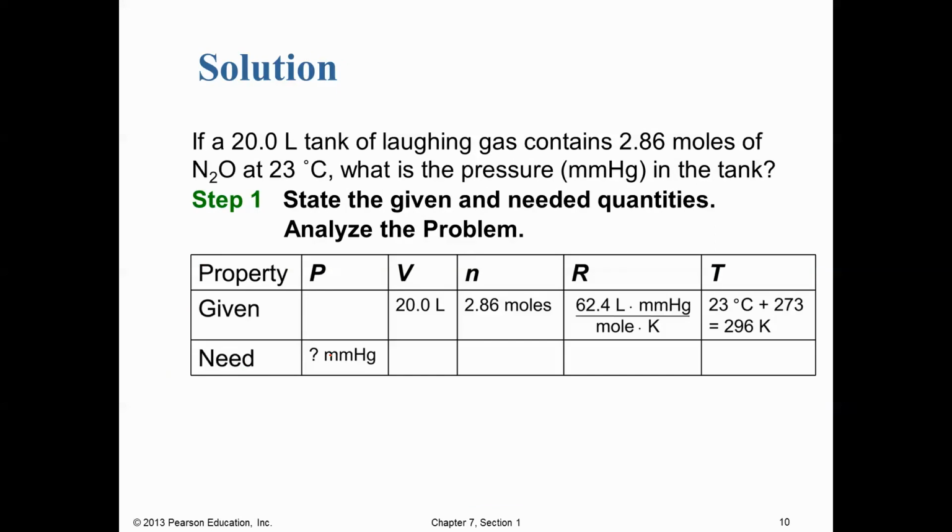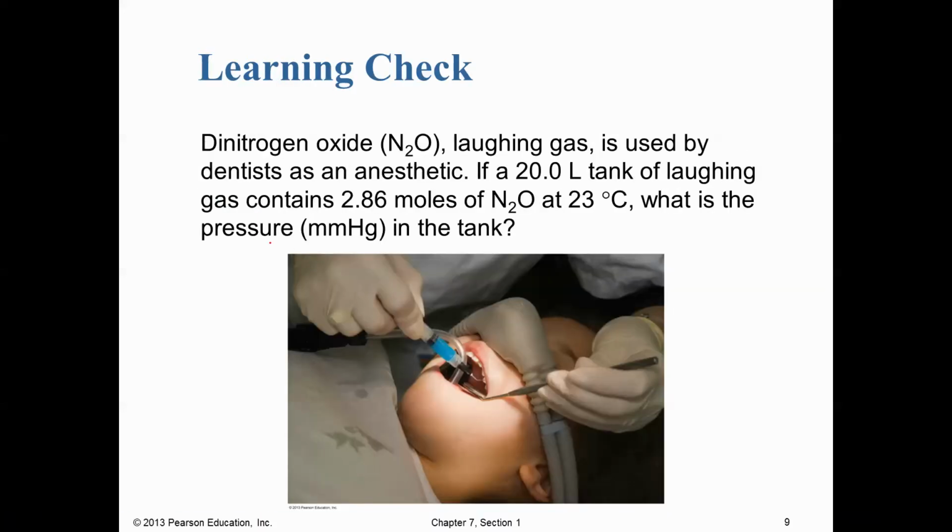And now we're going to plug in some values here. So here's our table. So here we have an ideal gas law problem. We're going to be looking at nitrous oxide, also known as dinitrogen oxide or laughing gas, and this is used by dentists as an anesthetic. And so we're told in our problem we have a 20.0 liter tank of gas that contains 2.86 moles, and our temperature is 23 degrees C. What is the pressure in millimeters of mercury for the tank?